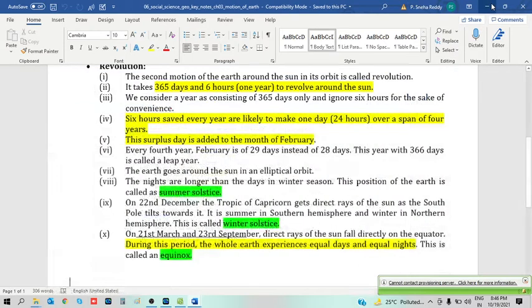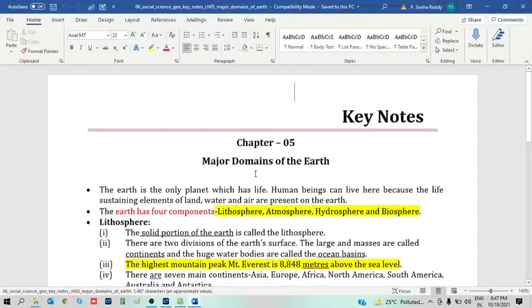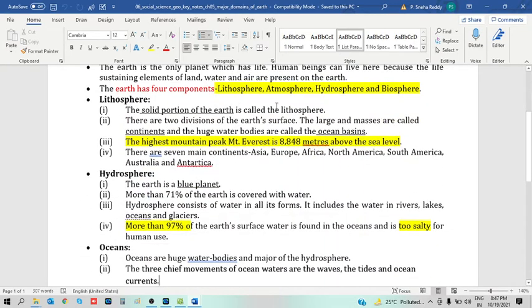Now I will go for the fifth unit in Class 6 Standard Geography, that's major domains of the earth. The earth is the only planet which has life. Human beings can live here because the life-sustaining elements of land, water and air are present on the earth. The earth has four components: lithosphere, atmosphere, hydrosphere and biosphere.